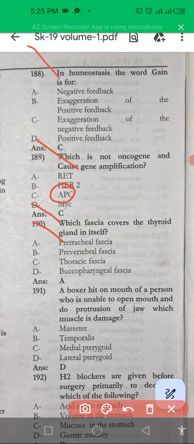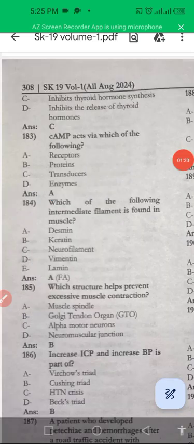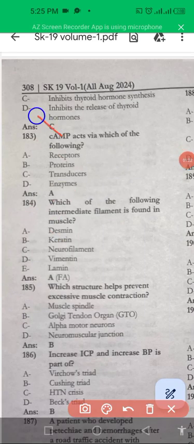Next, in hemostasis, the word gain is for exaggeration of the negative feedback. Okay, next question is: cyclic AMP acts via which of the following? It acts via receptor. Which of the following is an intermediate filament found in the muscle?